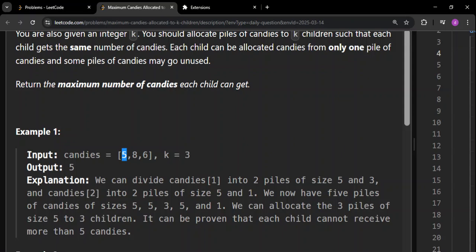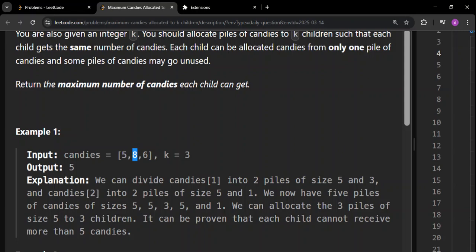For example, this is pile number one, which means in this particular pile there are 5 candies. Similarly, in this particular pile there are 8 candies. What they're asking is that you can divide these piles into sub piles. Let us say it is 8. Eight can be broken into 5 plus 3, so 5 will be a pile now and 3 will be a pile now. So we can create 2 piles from this.